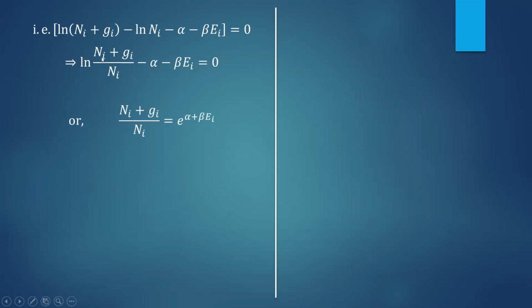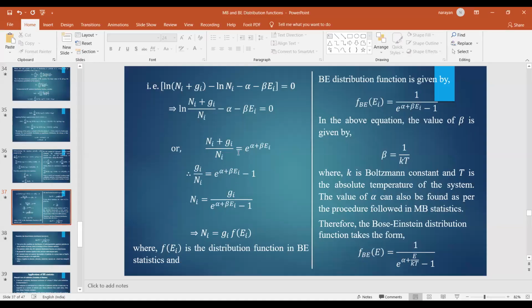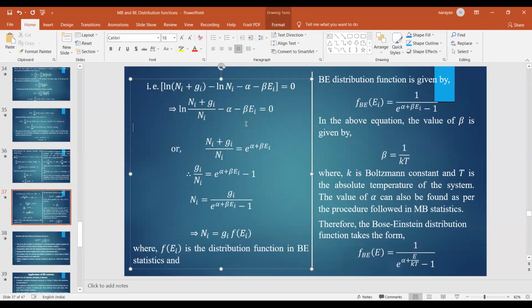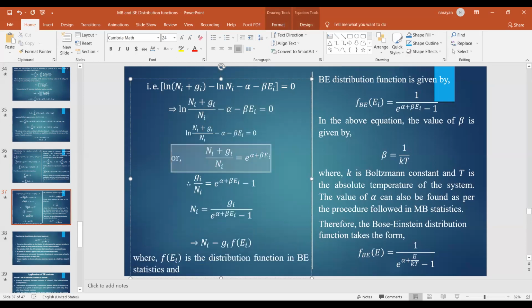You convert this into the exponential equation. If you take this alpha and beta ei to the other side, you will get plus alpha plus beta ei. I can introduce one more equation here in order to understand it clearly. So basically, this is the equation you are getting.